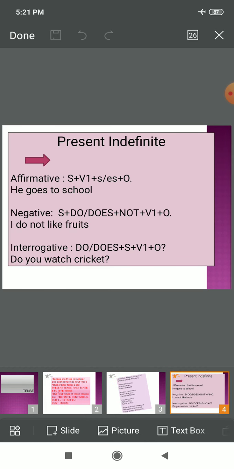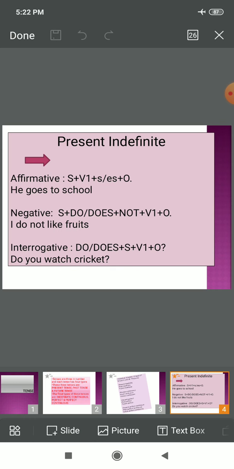So, beginning with the present indefinite tense. Children, most of you must be acquainted with the fact that present indefinite tense is also known as simple present tense. So, don't get confused. Whenever we use present indefinite, it is same as simple present. Whenever we use past indefinite, it is same as simple past. Whenever we say future indefinite, it is same as simple future tense, right? So present indefinite or simple present tense is the first one.